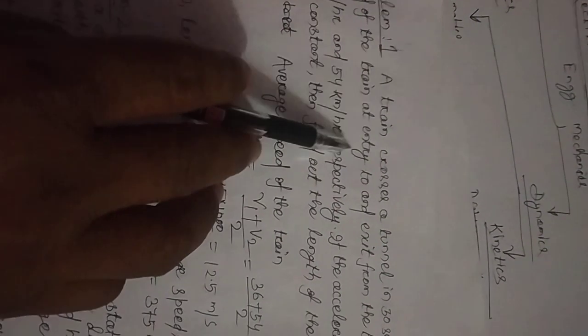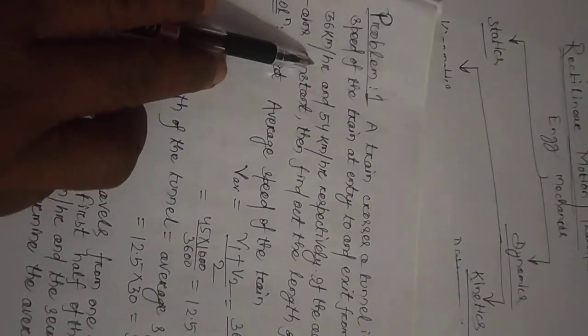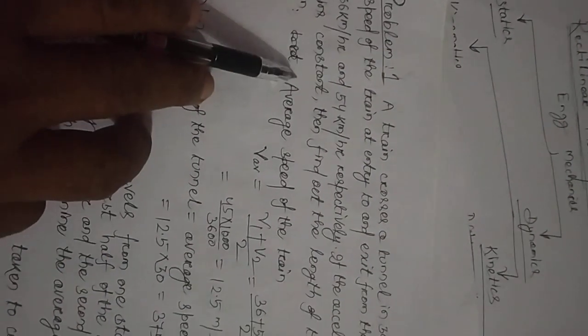Come to problem 1. A train crosses a tunnel in 30 seconds. The speed of the train at entry to and exit from the tunnel are 36 km per hour and 54 km per hour respectively. If the acceleration remains constant, find the length of the tunnel.